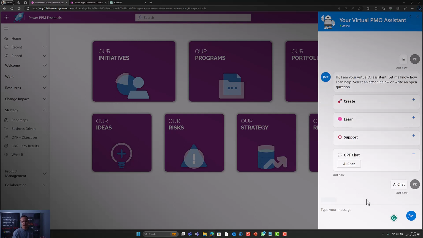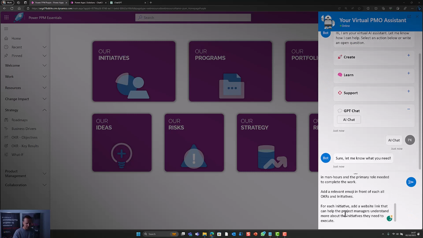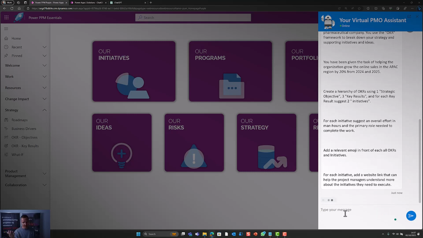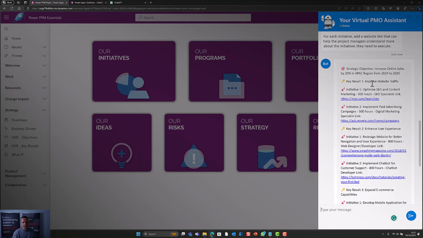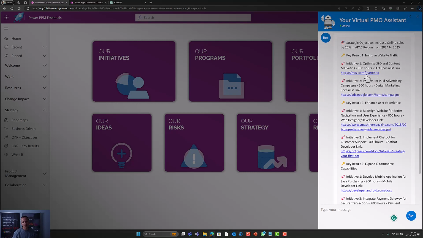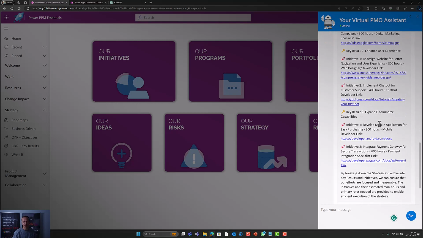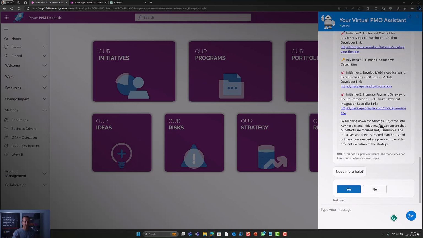So again, I could use this and just quickly paste in the same thing you saw before, hit enter, give it a few seconds, and it's going to use the Azure OpenAI GPT endpoint. So same thing as OpenAI, except it's inside your company's own Azure tenant. So let's see. Here we go. Same thing happens. It tries to create the key results, the initiatives, the effort it takes, and also some links to where you can learn more. So it actually works quite well, also in a chatbot context within my little Power App here.